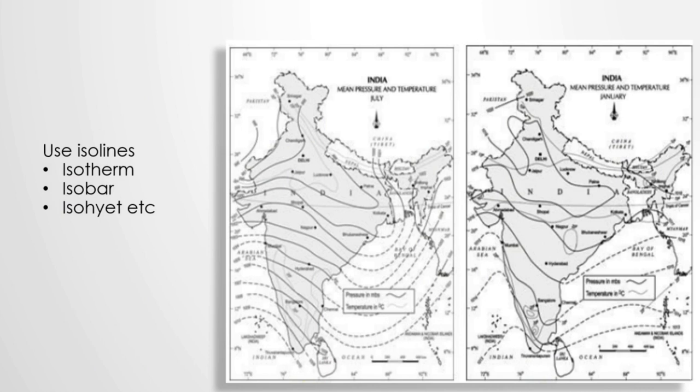And the next one is isopleth map, which uses iso lines such as isotherm, isobar, isoheight, etc. to represent that particular theme.